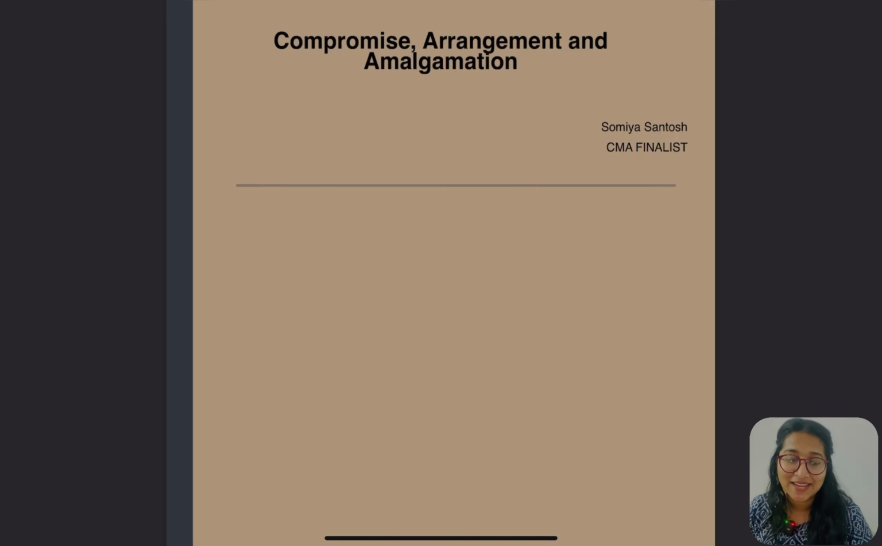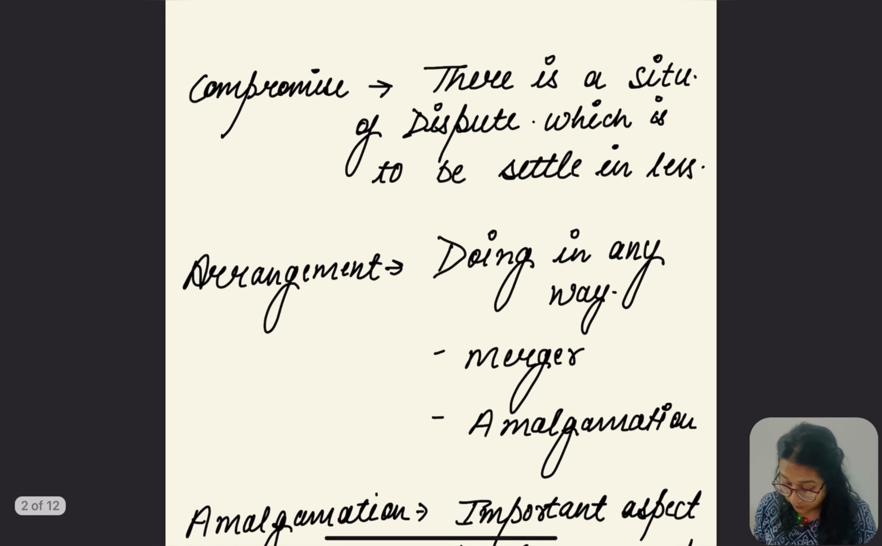So we are going to start our new chapter, compromise, arrangement and amalgamation. First of all, we have to understand why compromise is done. As the name says, compromise means compromising somewhere. Whenever a dispute arises in the company and that dispute is settled, that means compromising. That is what compromise means.